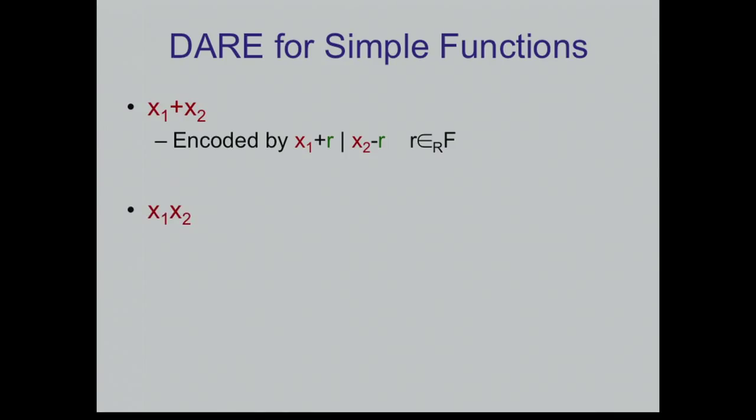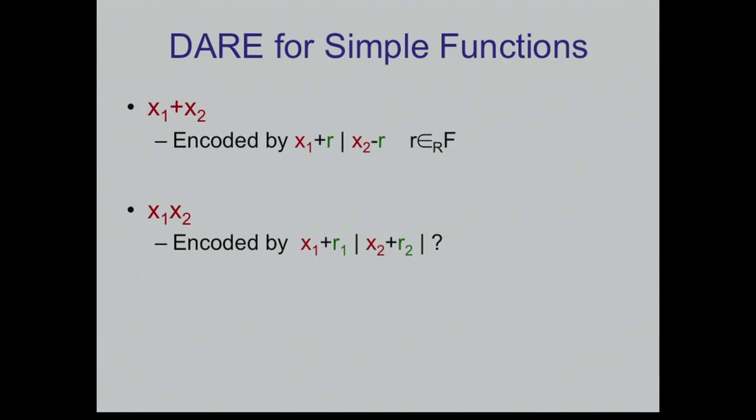Let's look at something slightly less trivial. Let's look at the product of two things. This is not affine, right? This is a monomial in x1 and x2, and I want to encode it by a decomposable affine randomized encoding. So how can I do it? Let's start just by masking x1 and x2. So far I didn't give you any information, so I didn't lose anything. But now I have to give you some information that will allow you to recover this monomial.